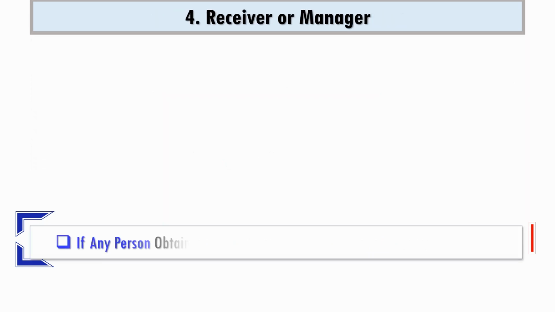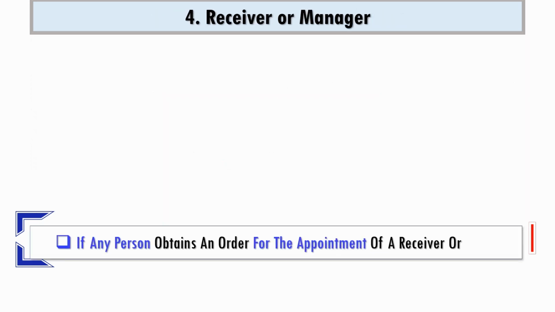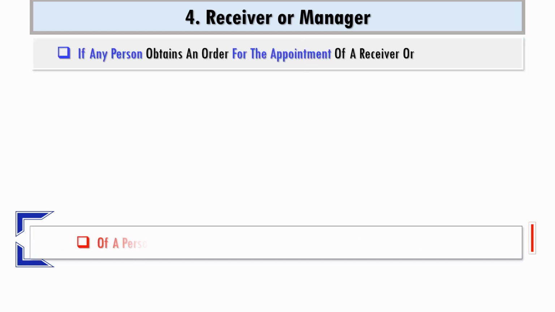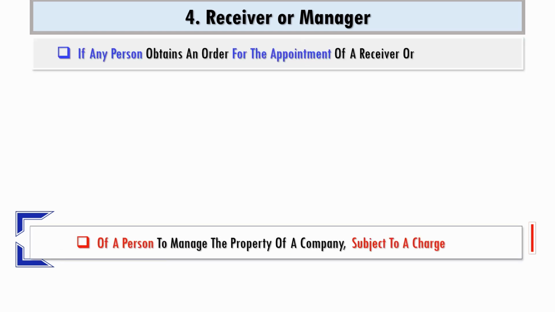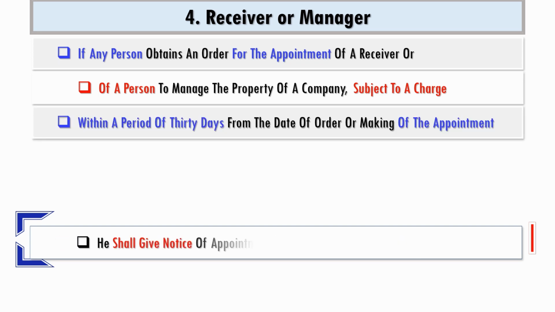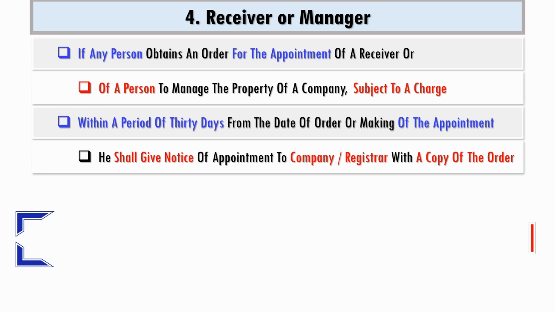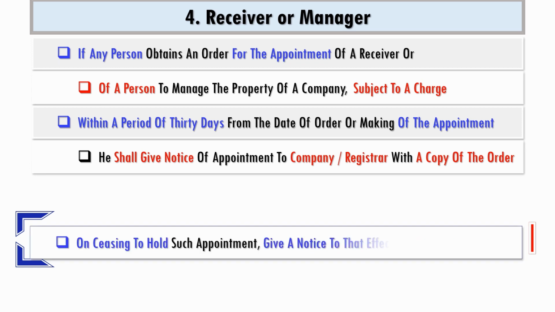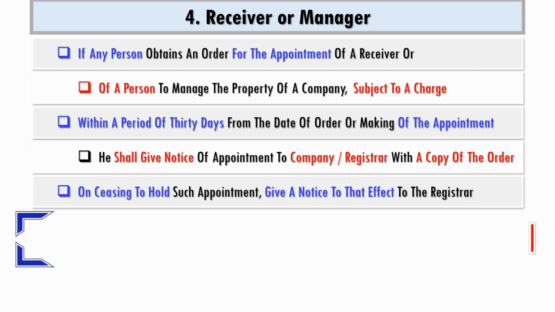When any person receives an order appointing him as a receiver or manager of a property which is subject to a charge, he is required within a period of 30 days to give notice of his appointment to the registrar and also to the company with a copy of the order, and he is also required to inform the registrar when he ceases to hold such appointment subsequently.